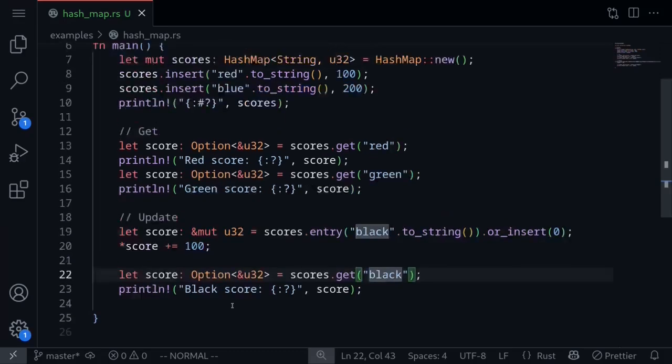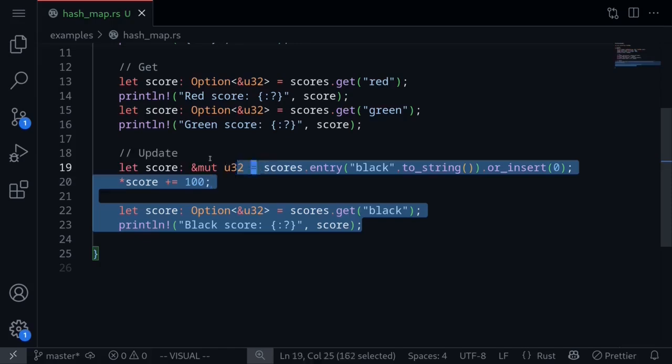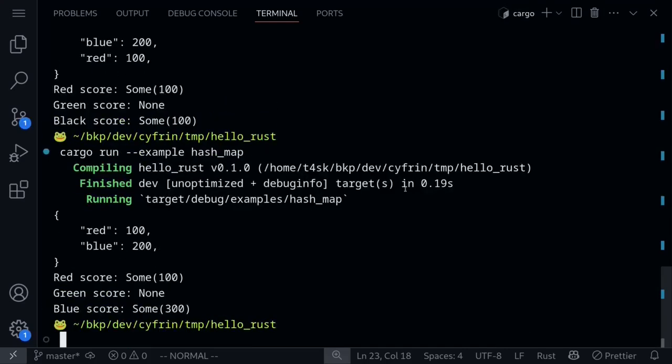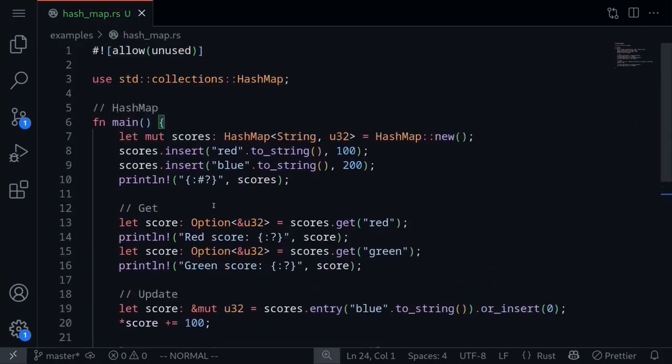Now since the blue team has started out with 200 points, we can also use this same exact code to update the score of the blue team. All you have to do is change this black to blue. Execute the code again, and this time the blue team started out with 200. We incremented by 100, so now they have 300 points. Okay, so these are some examples of working with hash maps in Rust.